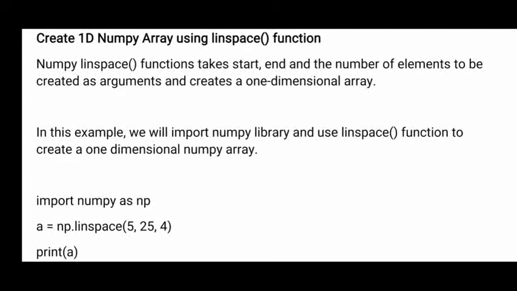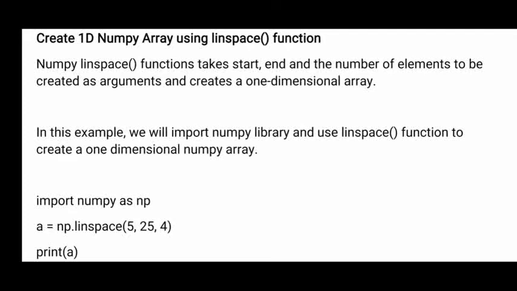Suppose you have a starting value 2 and ending value 10. Between that, I am giving a third parameter as 1. Then how many elements will you get? 2, 3, 4, 5, 6, 7, 8, 9 elements will be there. With those elements a new array is created. Example, between 1 and 10, I want only 5 elements. Then 5 elements will be taken. So the total is divided with this 5. Then how much will you get? 2. So every alternative number will be taken. So that is linspace.